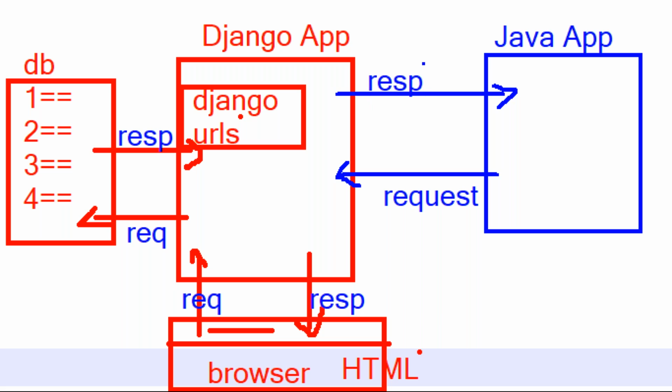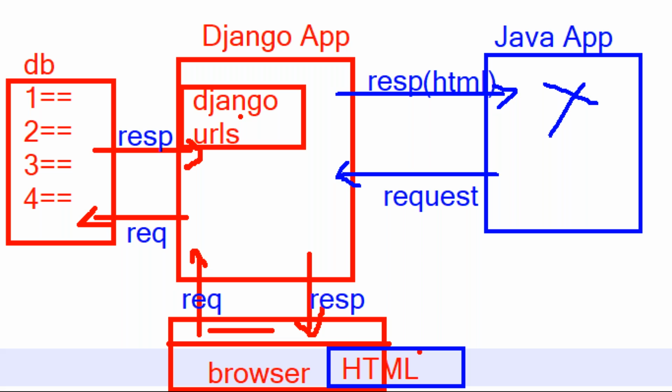What kind of response is returned by Django URLs? Django URLs always return HTML output. When Django URLs return a response to the browser, as human beings we understand it, no problem. But when the same Django URLs return a response to the Java application in the form of HTML, this HTML response cannot be understood by the Java application.